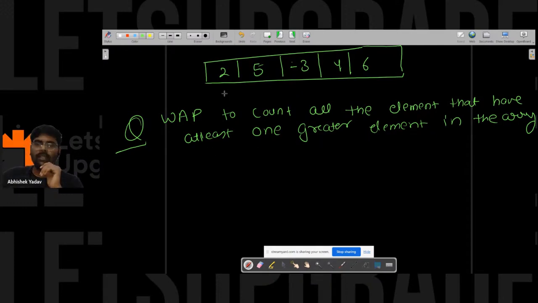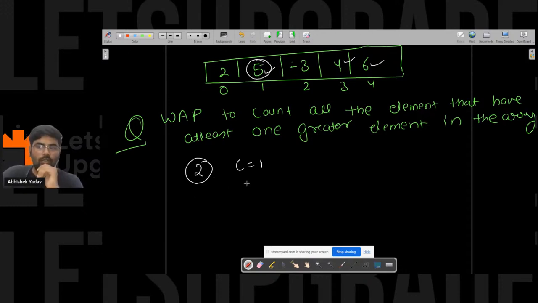So let's try to understand that part. Here we have the array, with indices 0, 1, 2, 3, 4. For 2, yes, we can count 2 because there is an element present that is greater than 2: 5 is present, 4 is present, 6 is present. So we can include 2 in the answer. Again 5, yes, we can include 5 because there is an element greater than 5 present in the array: 6.